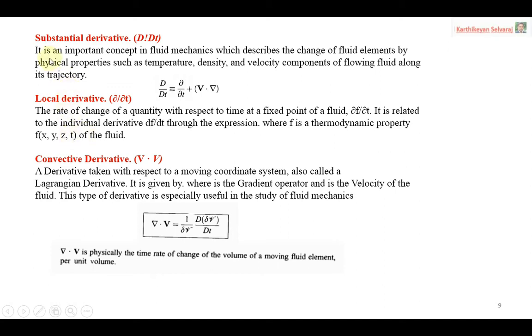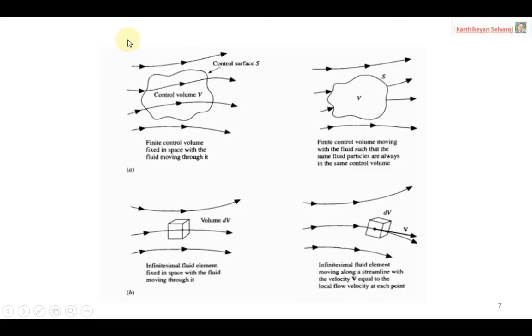Subsequently, some more terms: substantial derivative. So what is the importance of substantial derivative? Because we already saw we are either fixing it in space or moving along with the fluid. If it is fixed in space, we have a quantity, mass, entering the fluid volume or fluid element, so we can get the idea of what the change in the mass is. But if it is flowing along with the fluid, either in the control volume or fluid element, the change of the mass is negligible, almost 0.